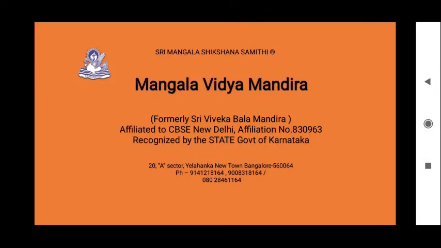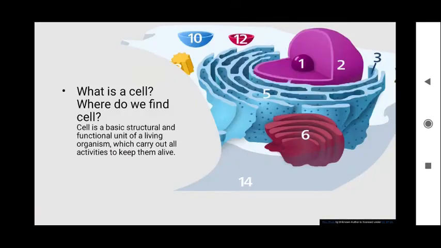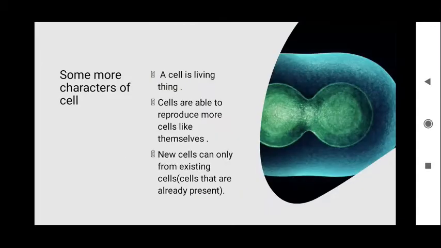Today, let us learn about cell and its diversity. First of all, what is cell? Where do we find cell? Cell is a basic structural and functional unit of all living organisms which carry out all activities to keep them alive. All living things are made up of one or more cells where they carry out all the process of life.